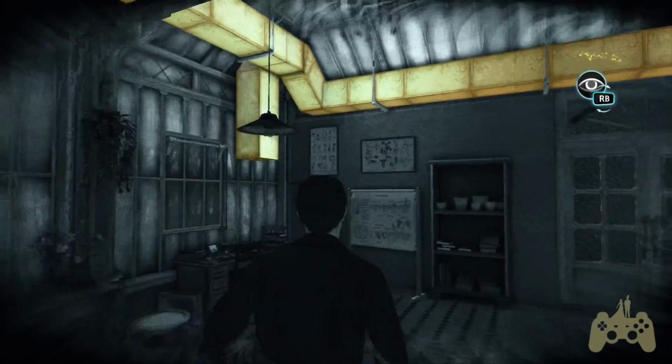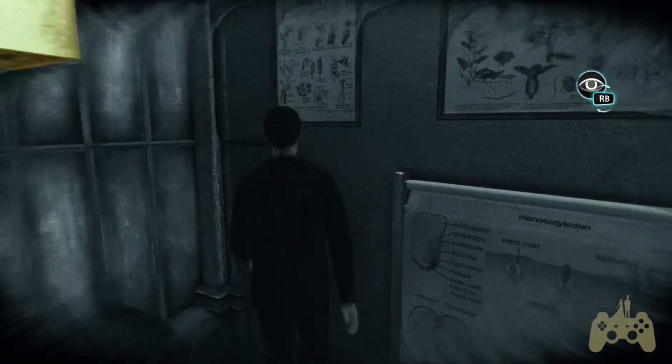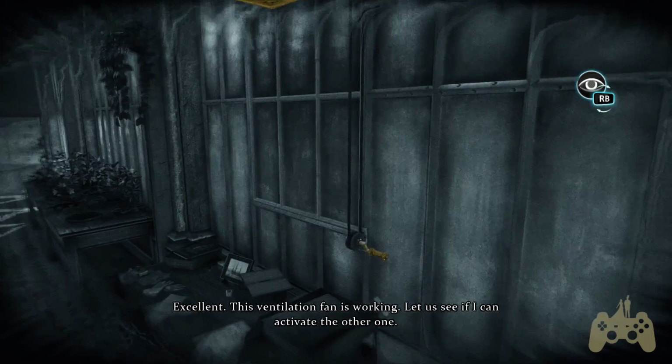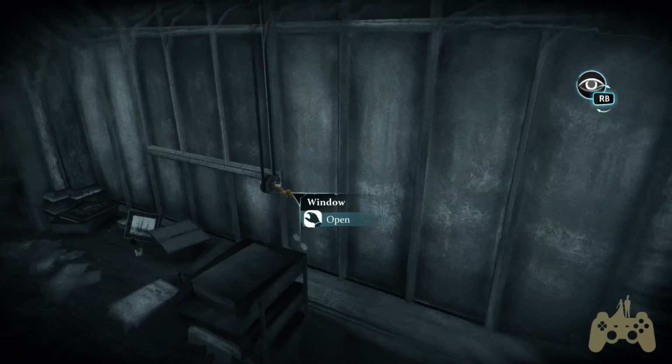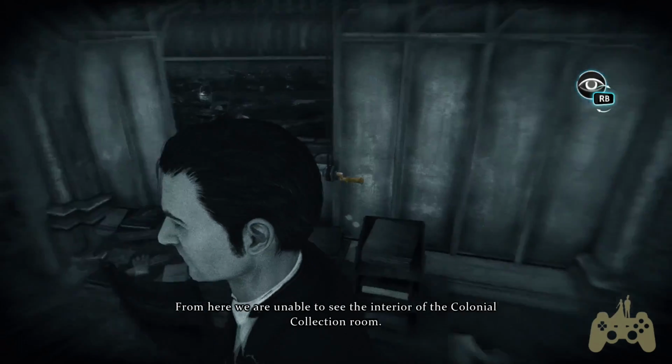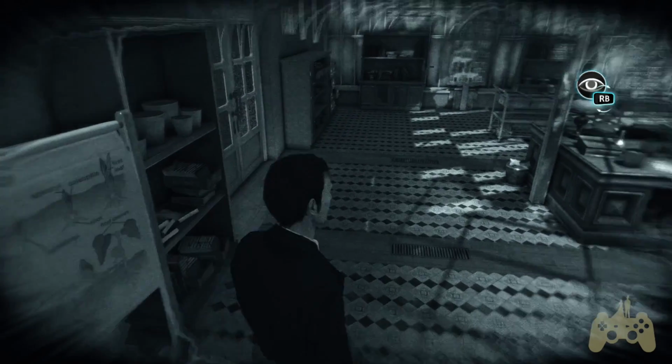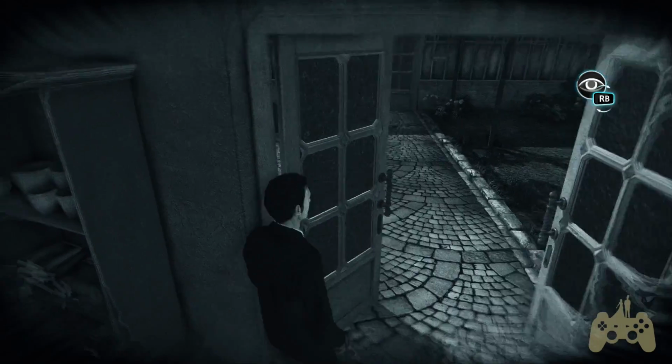Alright, what do we got over here? Oh, what is this? Excellent. This ventilation fan is working. Let us see if I can activate the other one. From here, we are unable to see the interior of the Colonial Collection Room. Alrighty. Let's go over here.